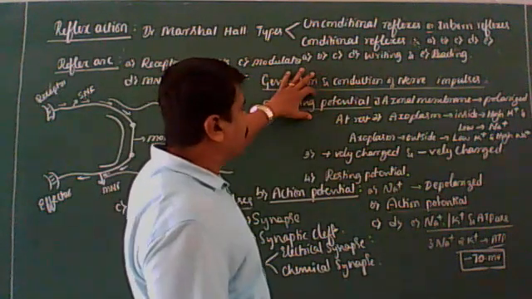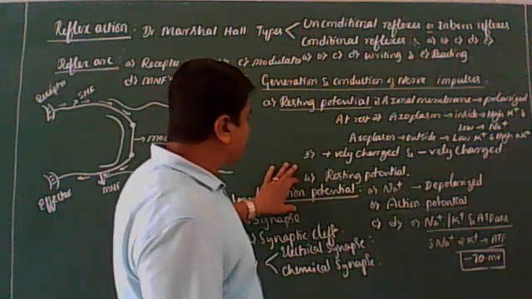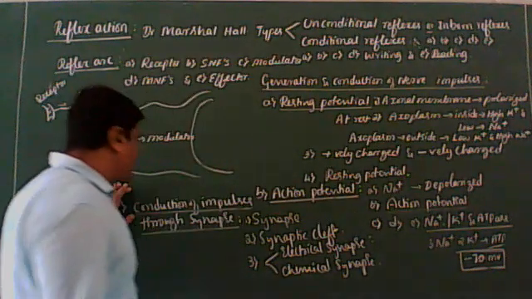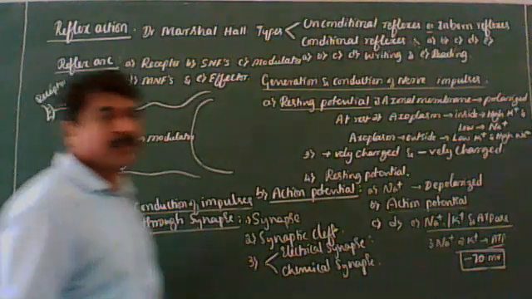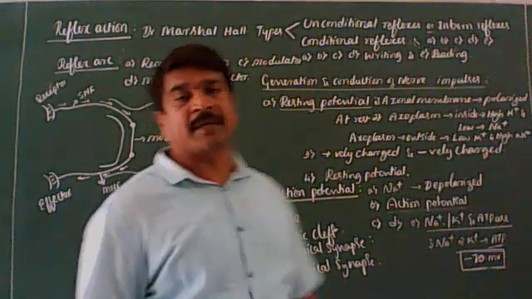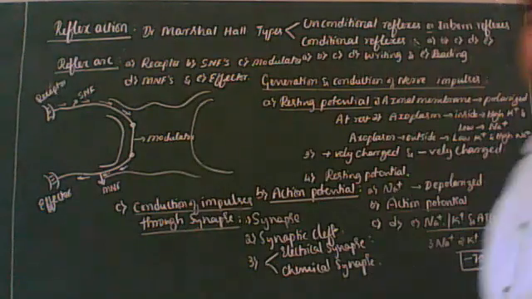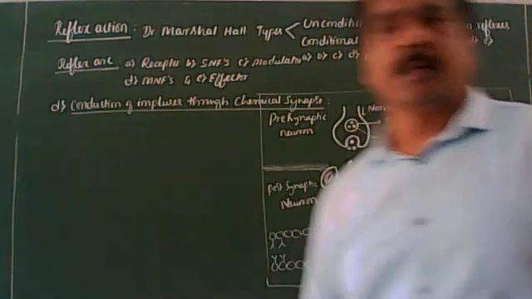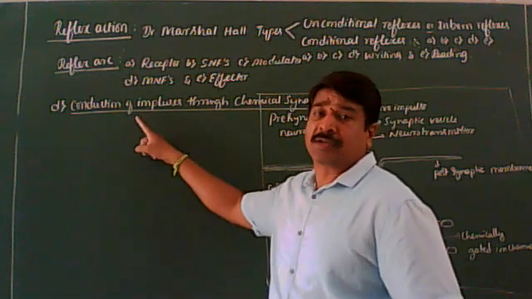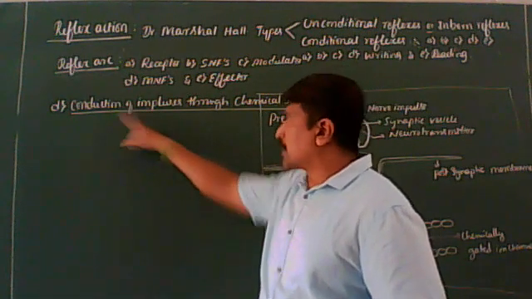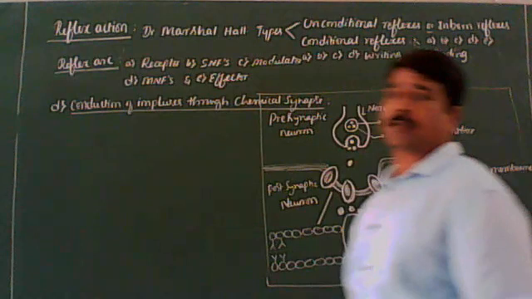So the first part is the resting potential, the second part is the action potential, and the third part is the conduction of impulses through the synapse. Then the last part is the conduction of impulses through chemical synapse, which we are going to discuss with the diagram. Dear students, now let us come to the fourth part in the generation and conduction of the nerve impulses: conduction of nerve impulses through chemical synapse.